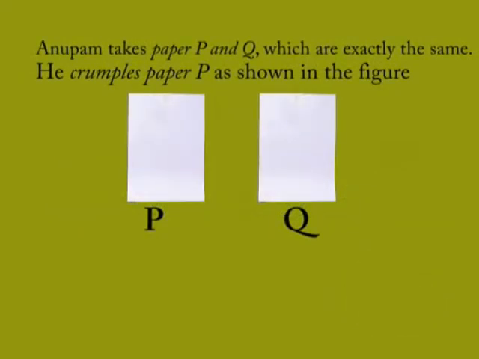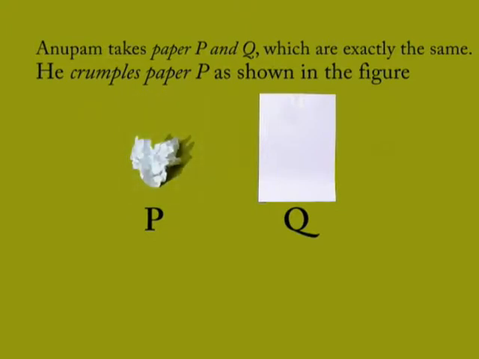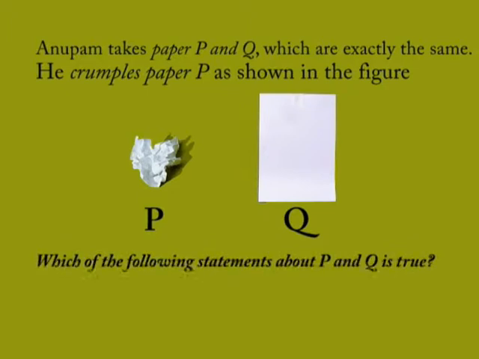Paper P and Q, which are exactly the same. He crumples paper P as shown in the figure. Which of the following statements about P and Q is true?